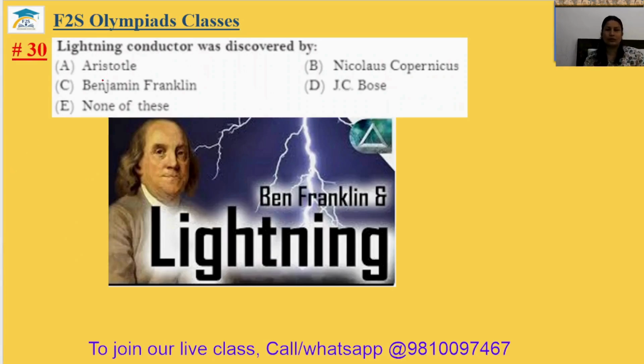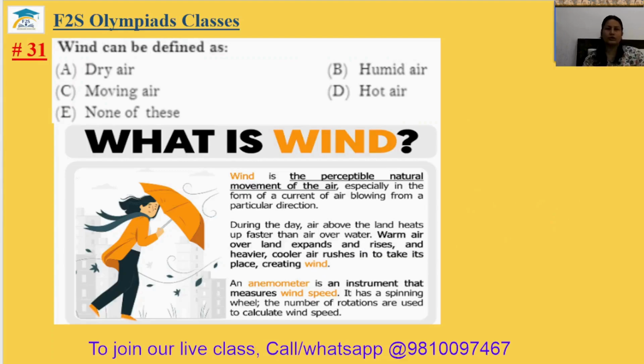Question number 30. Lightning conductor was discovered by. It is discovered by Benjamin Franklin. It is in option C. The 30th answer will be option C. Question number 31. Wind can be defined as. The wind means moving air. Moving air is known as wind. So the 31st answer is option C.